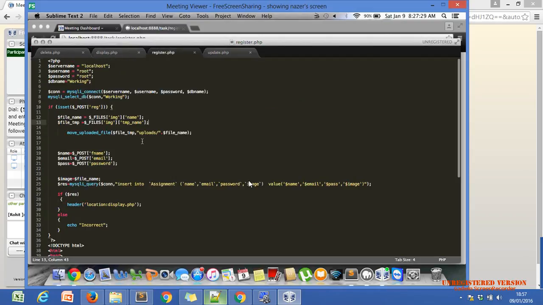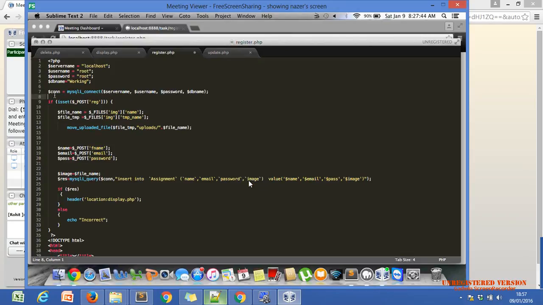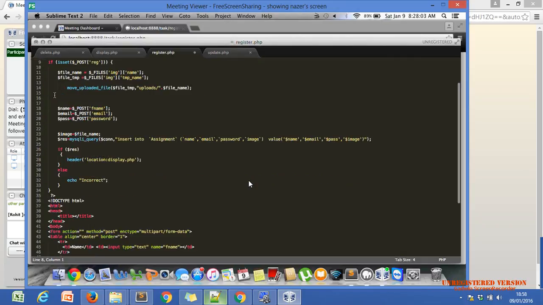In the register, localhost working db, just remove line number 8 because we don't have to select the database, because we already define the database name in our connection, mysqli_connect. This is the updated version of the MySQL connection. We pass the db name also in the last argument of mysqli_connect. Okay, is there any error? No. Now you can run the file, just save it and run it.